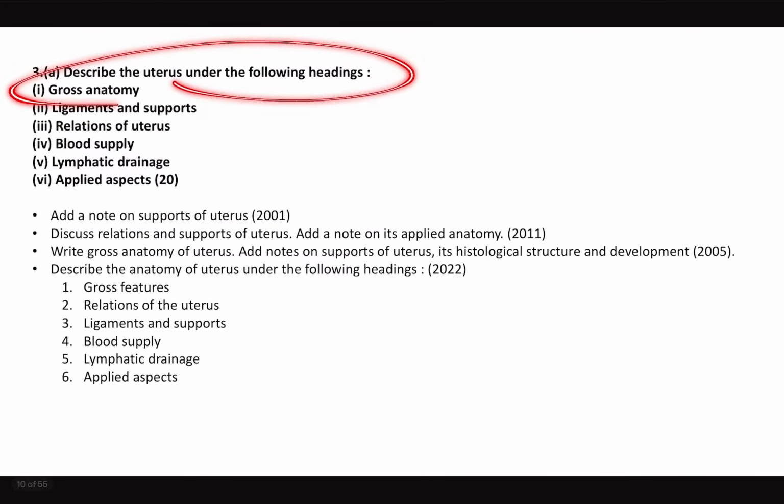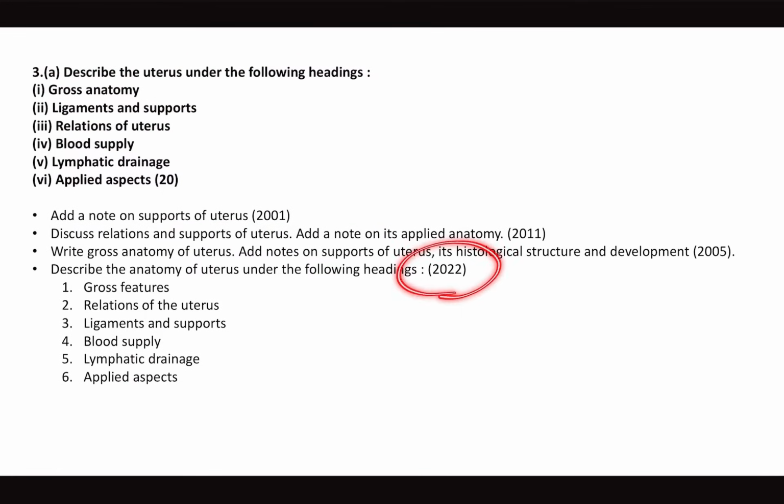Now uterus, it's a recent repeat in 2022. The same question has come. They have copy pasted it. Uterus, gross anatomy, ligaments. You know how important the supports of uterus are to understand even prolapse of uterus, which is there in the OBG syllabus, right? Blood supply, lymphatic drainage, and applied aspects have been asked. And uterus questions are coming from 2001 onwards, 2011, 2005, 2022.